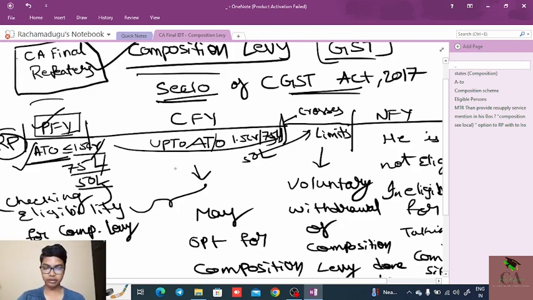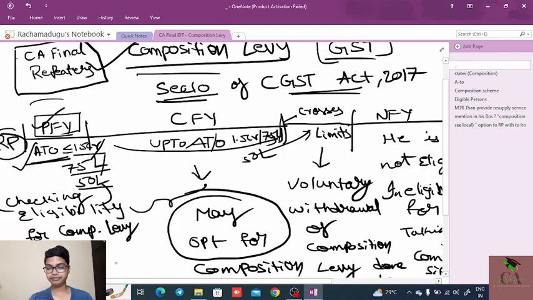The persons whose previous financial year aggregate turnover is less than or equal to 1.5 CR or 75 lakhs or 50 lakhs, or whose aggregate turnover is up to 1.5 CR or 75 lakhs or 50 lakhs during the current financial year, may opt for the composition scheme.